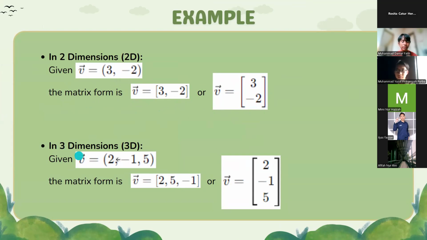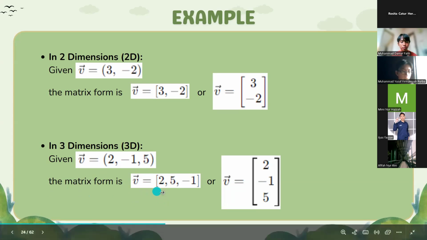In three dimensions, given vector v equal to (2, -1, 5), the matrix form is 2, -1, 5. These are row vectors, and this is a column vector.